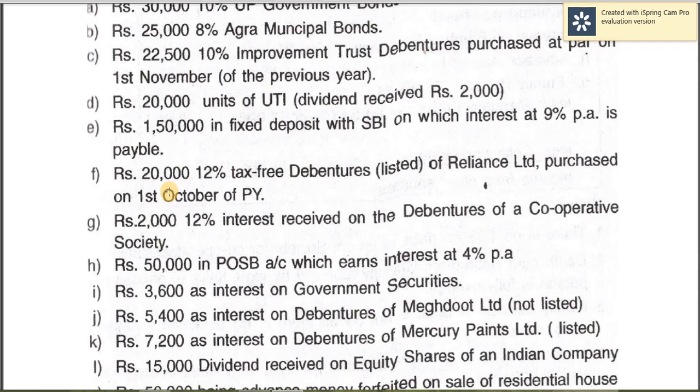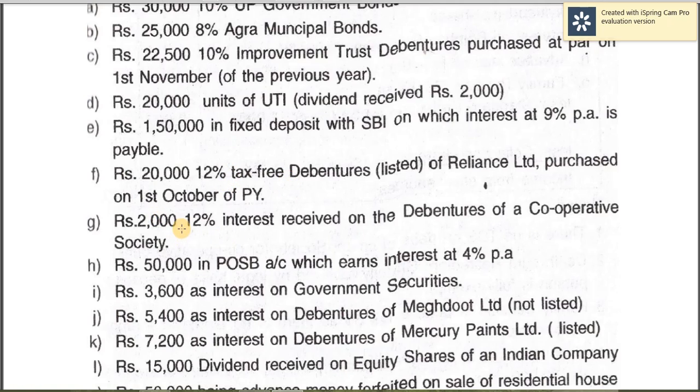Yes, the next 20,000 12% tax-free debentures listed of Reliance Limited purchased on 1st October of previous year. So tax-free. So whether the rate is given or the amount is given, that should be gross tax. So first apply 12% rate on 20,000, get the amount and calculate it for half the year, then gross income.